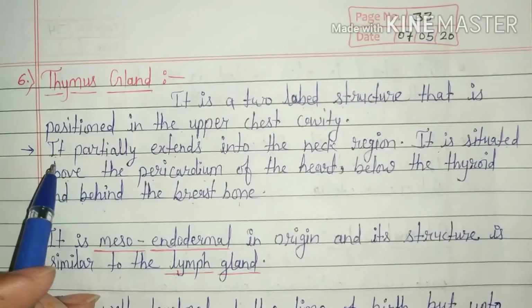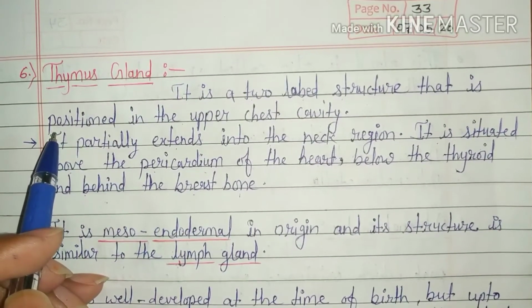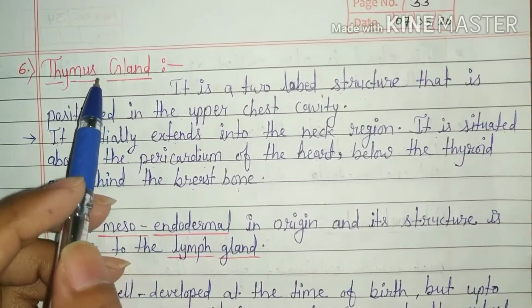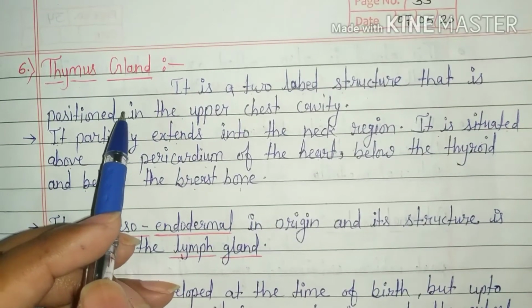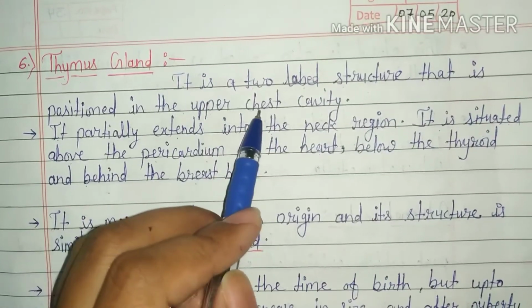Today we are going to talk about the next gland of the endocrine system, that is the thymus gland. Thymus gland is a bilobed structure that is positioned in the upper chest cavity.